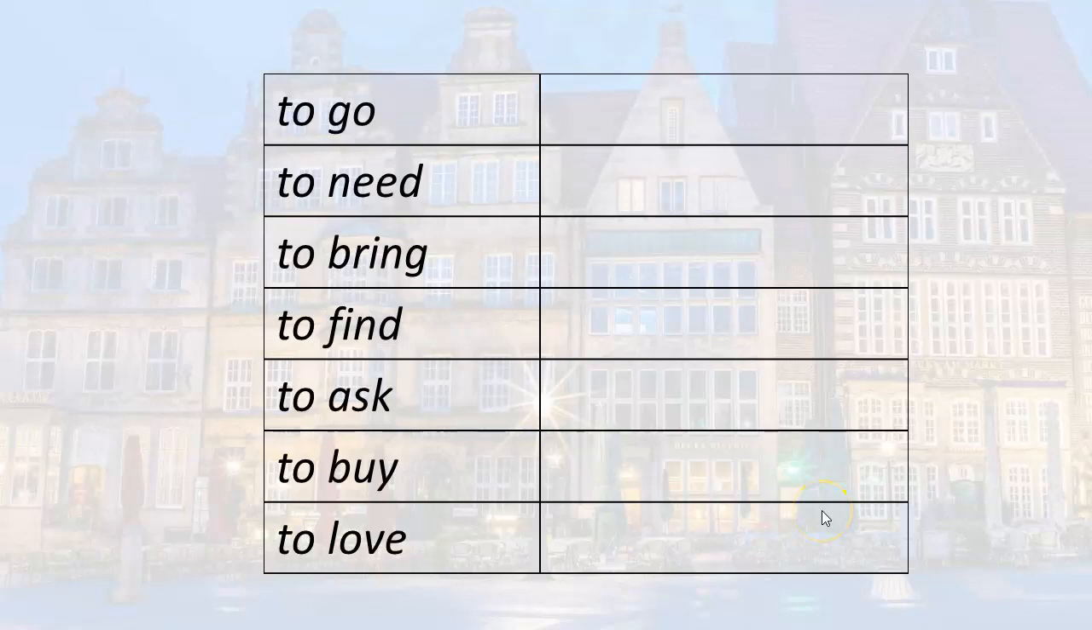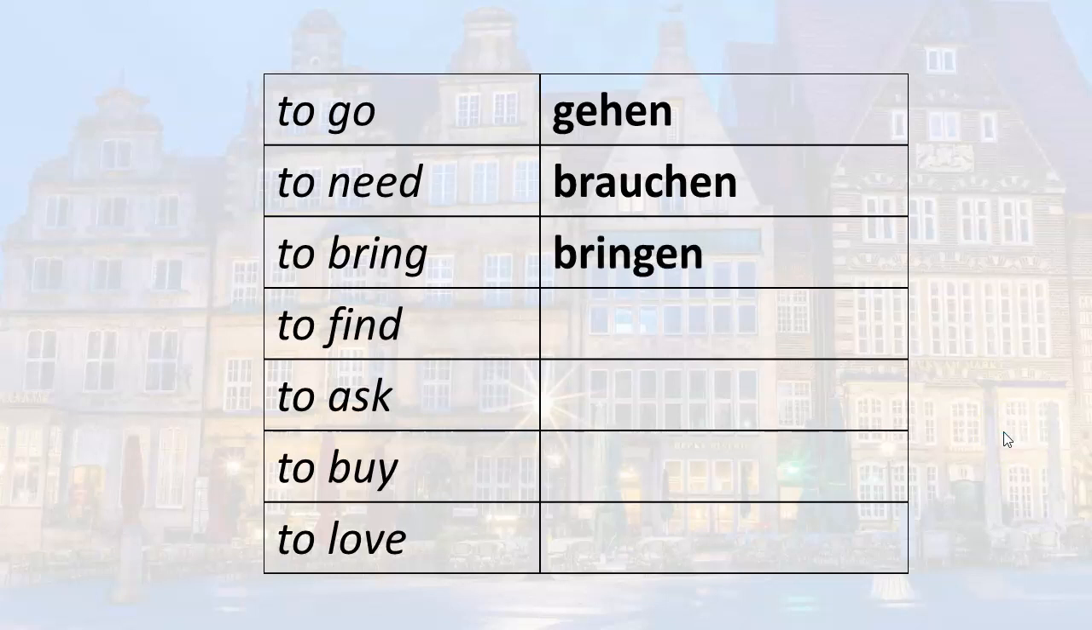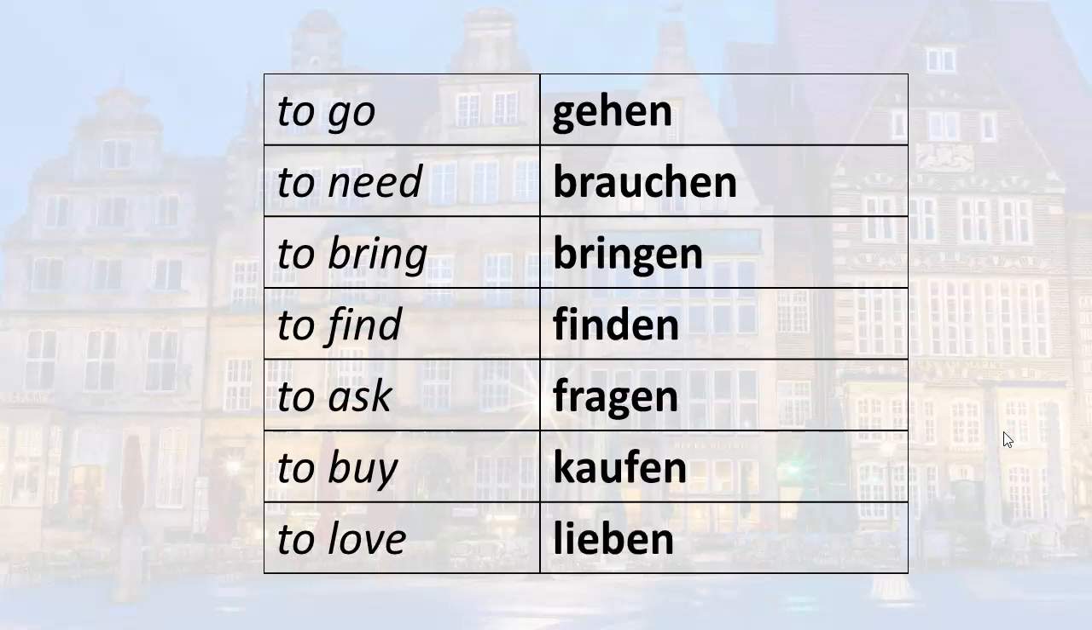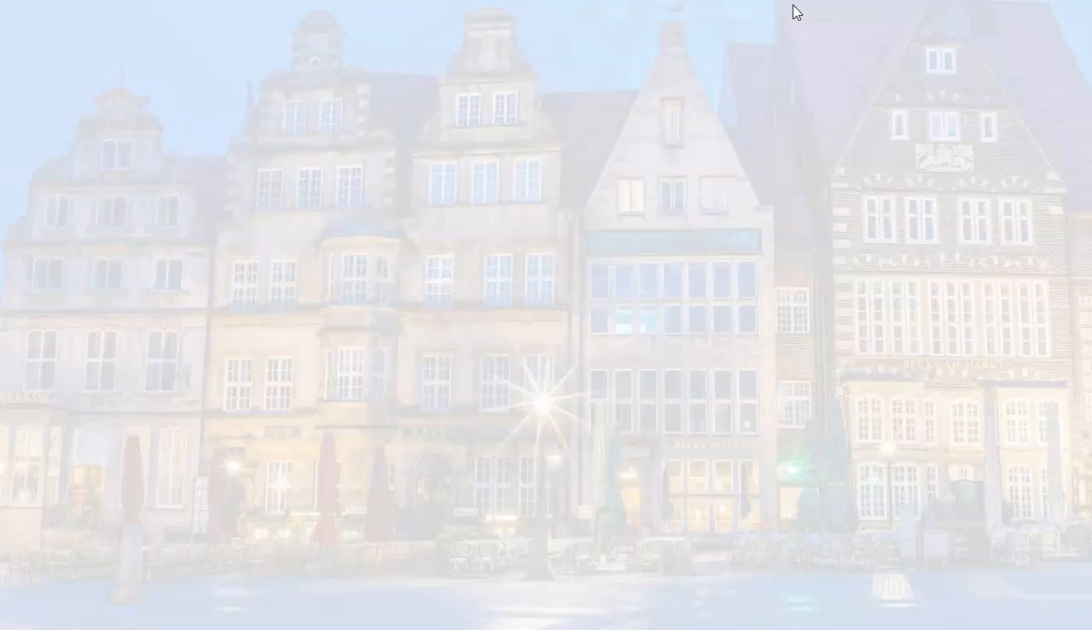So now that you know how this works, let's apply it to some other regular verbs in the present tense. So let's refresh your memory here. To go is gehen, to need, brauchen, to bring, bringen, to find, finden, to ask, fragen, to buy, kaufen, to love, lieben. Notice the infinitives all end in en. So now that we have more regular infinitives in the present tense, let's go ahead and conjugate them with sie.